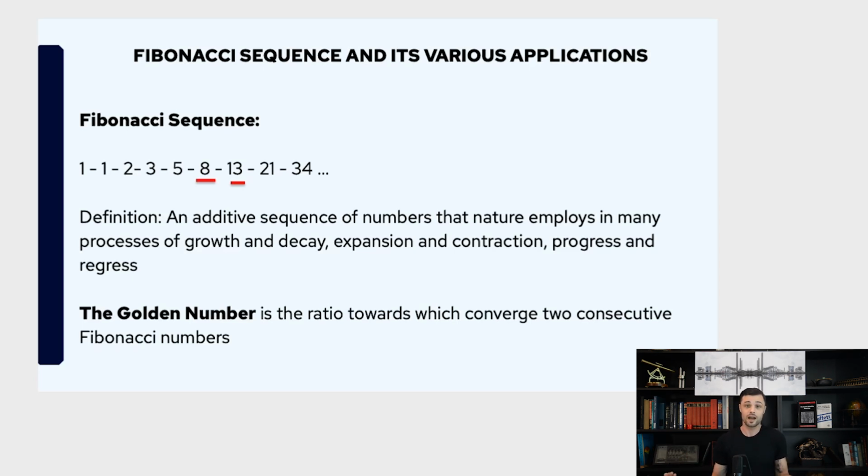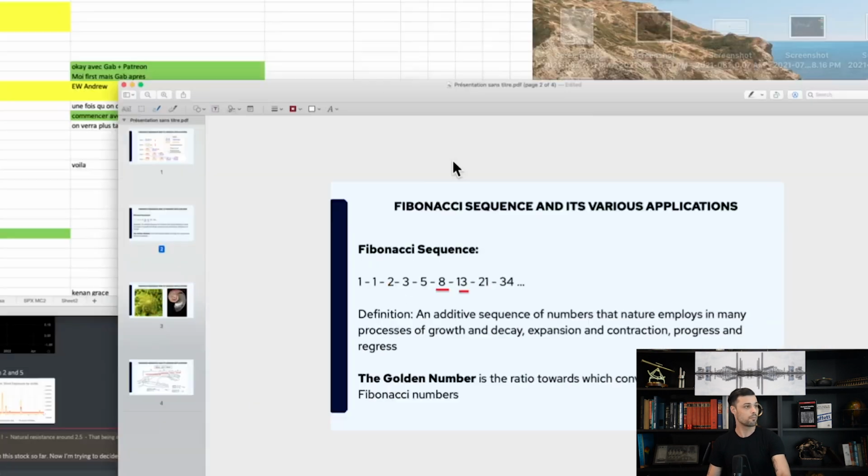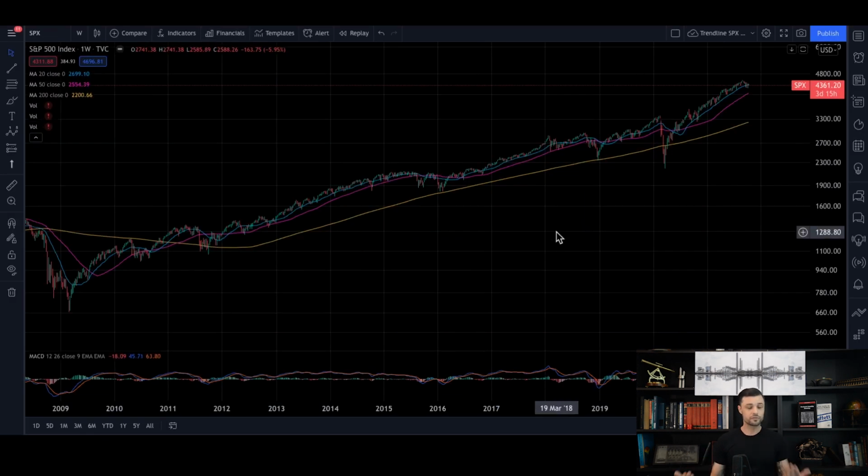So the only thing I would personally do is to accept the fact that it's here and try to use it. So let's have a look now at the markets. I'm going to show you the two different applications that we can have using Fibonacci. So either you can use it as retracements or as projections. So we're going to start with retracements.